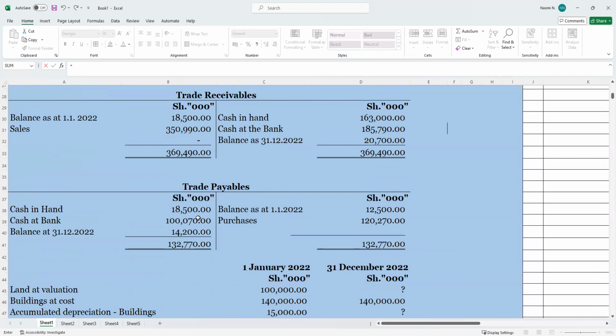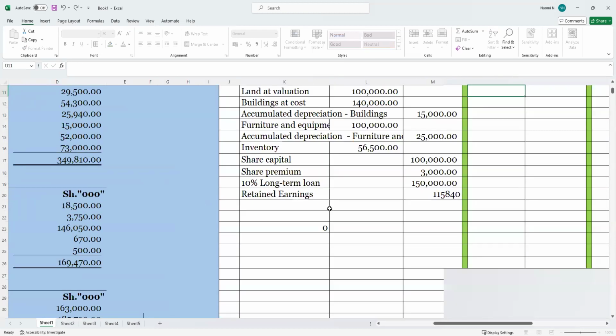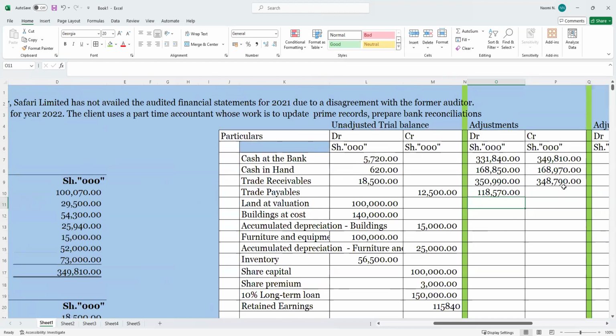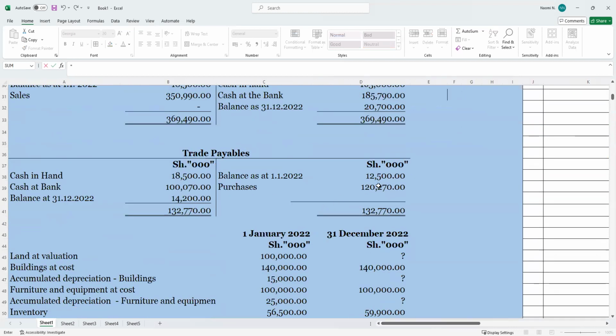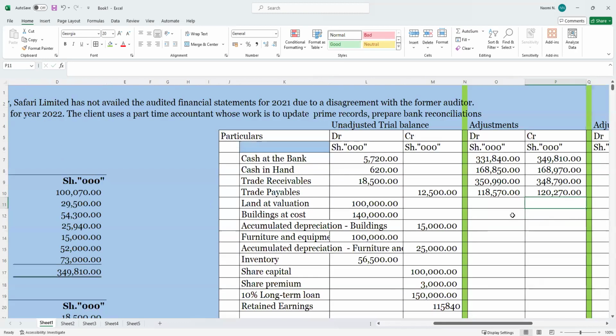Okay, we are on trade payable. This one plus this one. Then in this other side is equal to. I just hope that guys we are following and we are seeing what I'm doing. Yeah, we have purchases, things we bought for that period. Okay. So that is it.